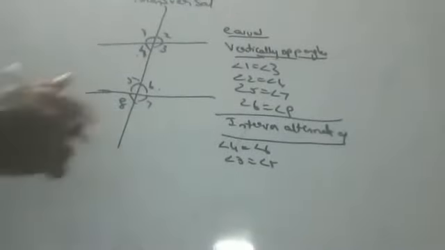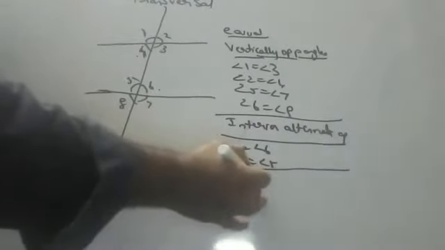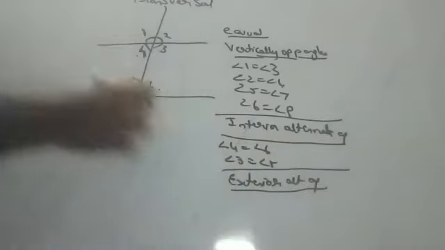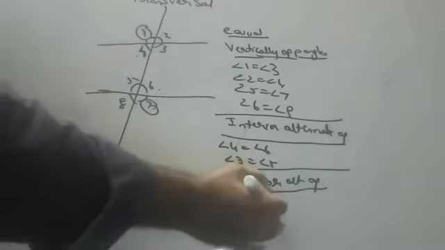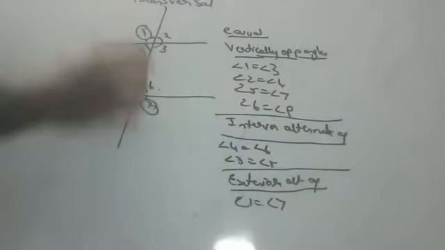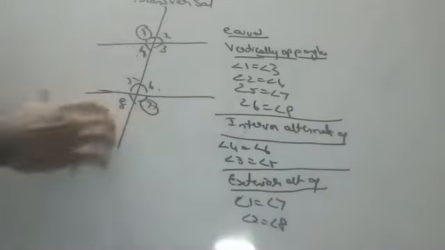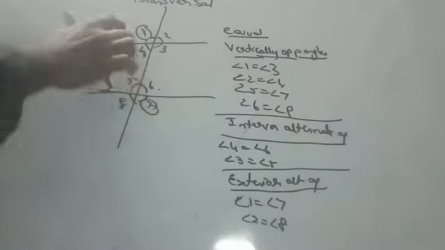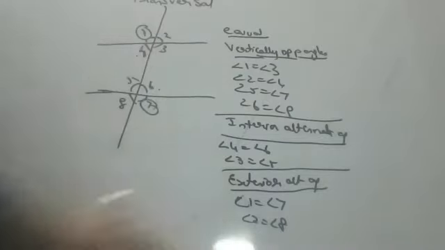Okay, children? Next, in the same way, exterior alternate angles. What are exterior alternate angles? Angle 1 and angle 7 are exterior alternate angles. They are also equal. Angle 2 and angle 8 are also exterior alternate angles. These are interior alternate and those are exterior alternate, and they are all equal.